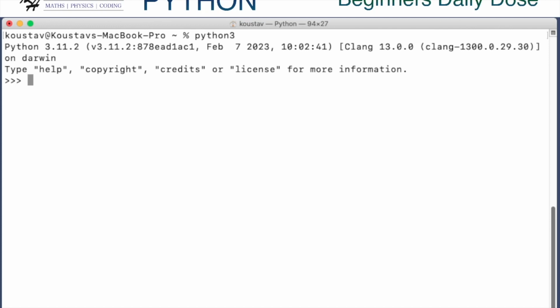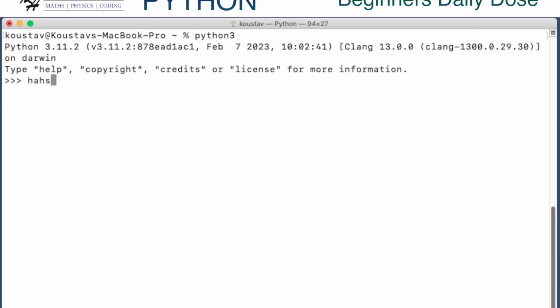For example, numeric values like float or int or fractions, that is rational, they are hashable. Also, the immutable data type strings are hashable. Since tuple is an immutable data type, it is also hashable.